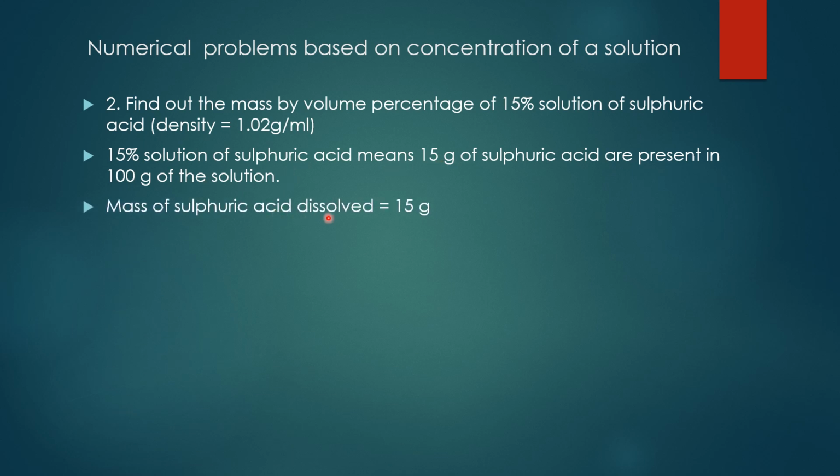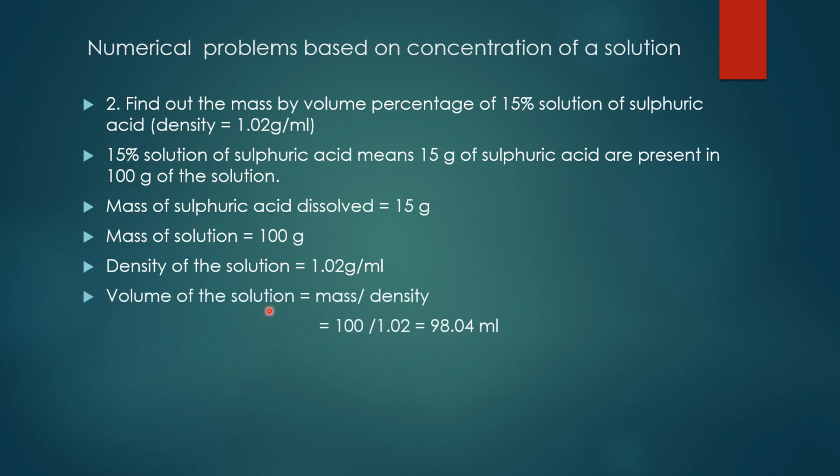Mass of sulfuric acid dissolved, how much? 15 grams. Mass of solution equal to 100 gram. The density of the solution equals 1.02 gram per milliliter. Actually we have to find out the volume, isn't it? Because what is the question they have asked? Mass by volume. So we have to find out the volume of the solution, isn't it?